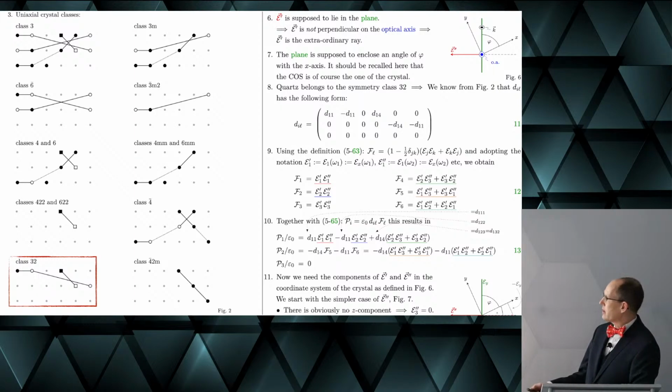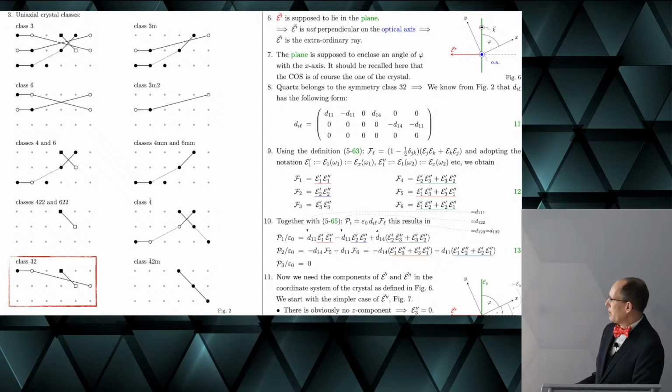Of course, you could do this without contracted notation. You can also do it with the three-dimensional notation of this tensor. If you do it in contracted notation, then you also need to write the electric field in contracted notation. And if you go back to chapter 1, then you find that F4, F5, and F6 are defined in this way, right?